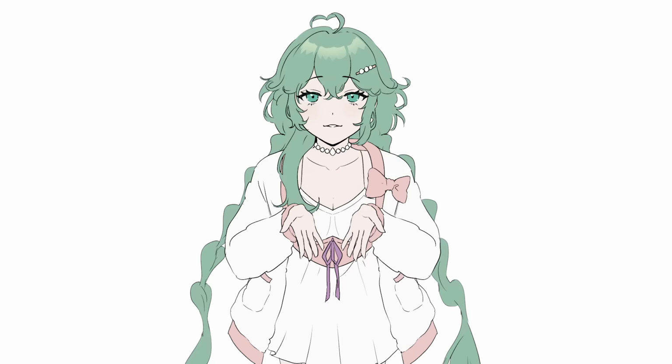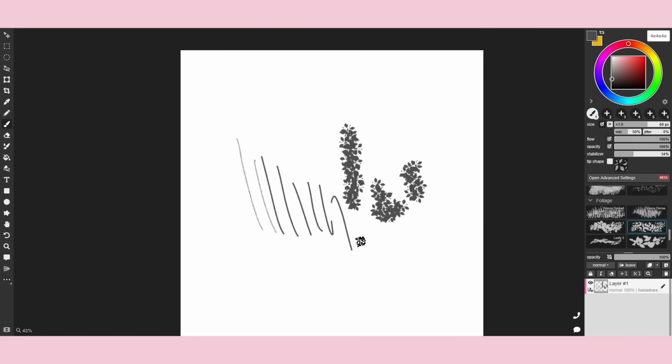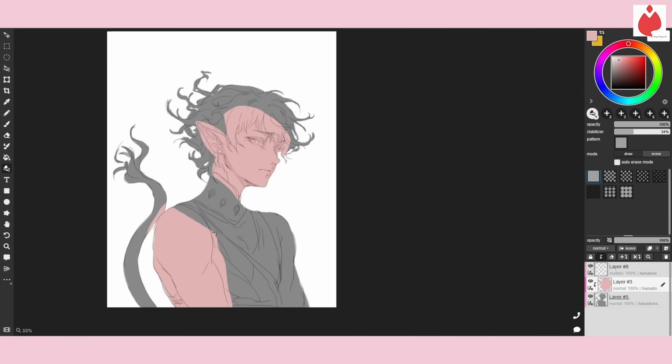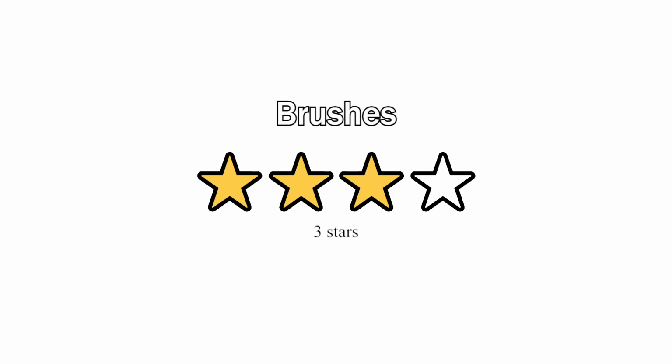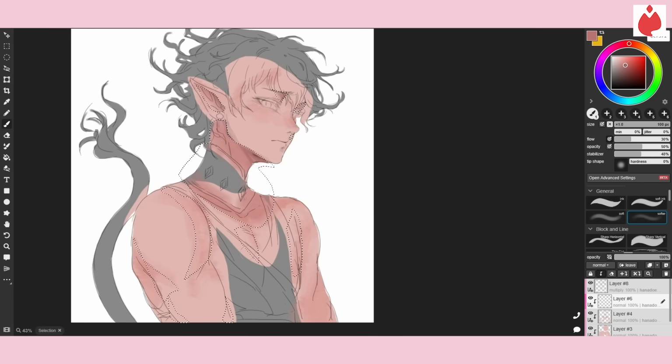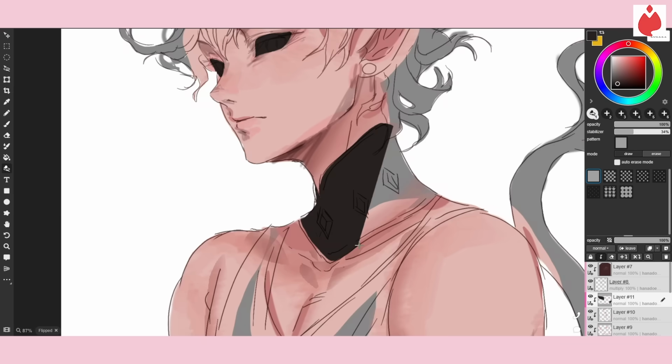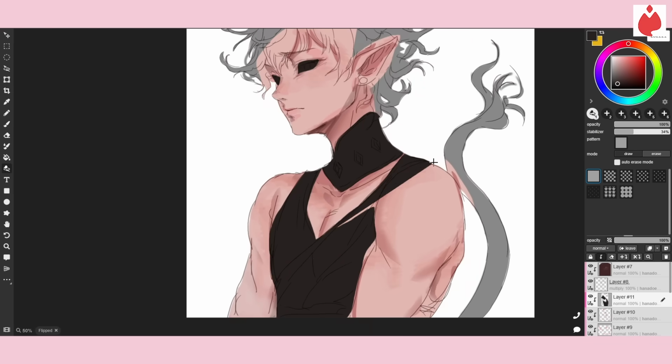So let's give it a score. The brushes on Magma are pretty good. For a browser app, I didn't have any problems, and there's even blending brushes. 3 out of 4. The interface is very familiar for digital artists, although it can get a little crazy when you're sharing a board with other people.